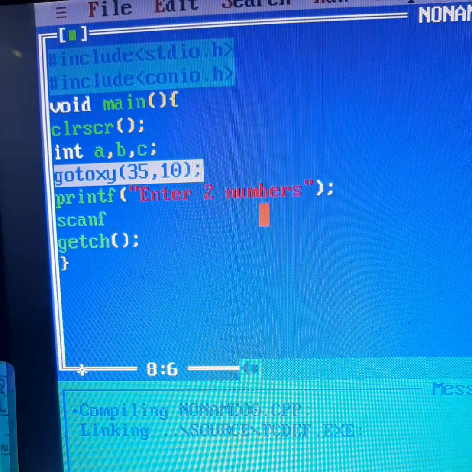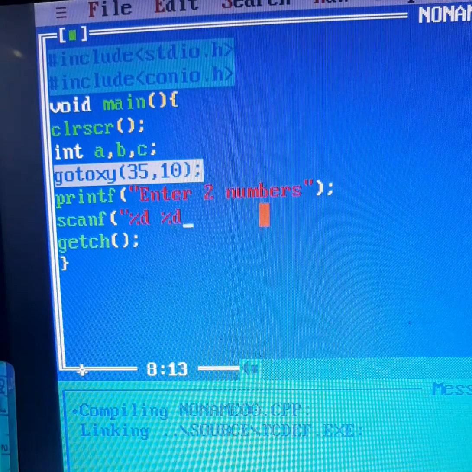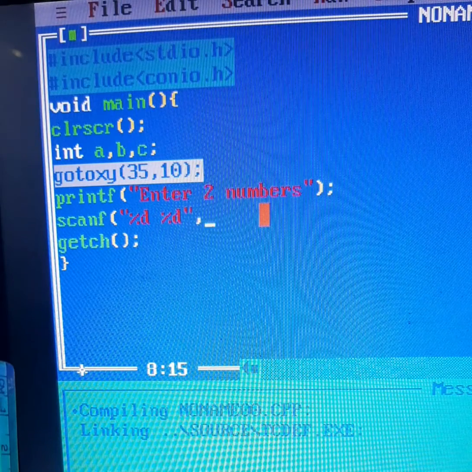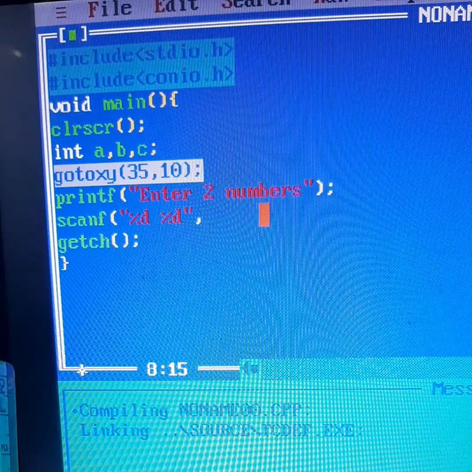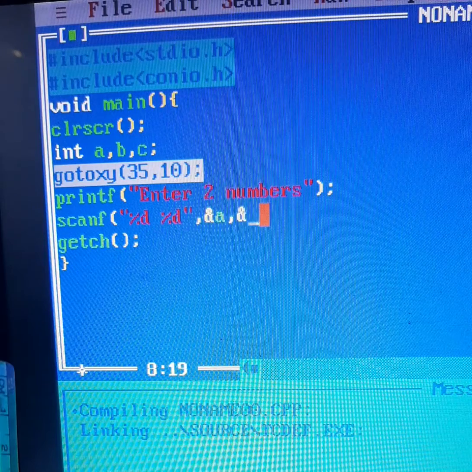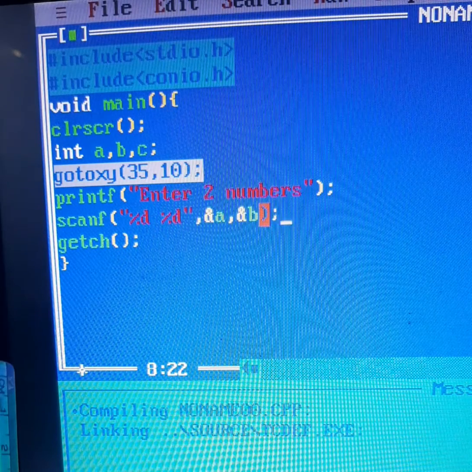And with scanf, scanf is a function to take input. %d is a conversion character or control character to check that the input you are giving is exactly an integer. %d is for taking integer values only. We are going to use the address of a and the address of b. Why address? & means address.